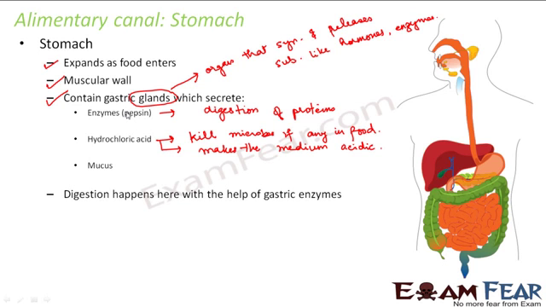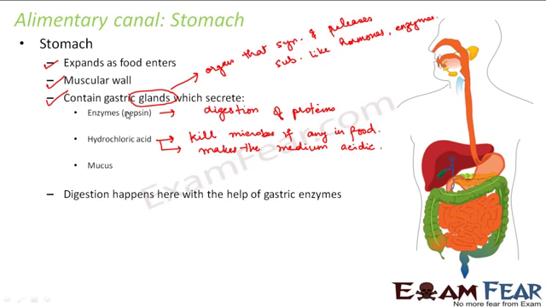So the stomach has gastric glands which secrete gastric enzymes which help in digestion of proteins. It also secretes hydrochloric acid which makes the medium acidic so that the gastric enzymes can actually become active. So these gastric enzymes like pepsin are not active in an alkaline medium. So they want the medium to be acidic.